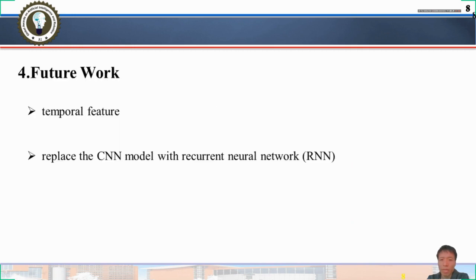In FMATD, we convert the raw traffic data into grayscale images for feature extraction and malicious traffic classification. Only the spatial features of the traffic are used in this process. In future work, we will research how to add temporal features to our few-shot learning approach, and use RNN to replace the CNN model to improve FMATD.